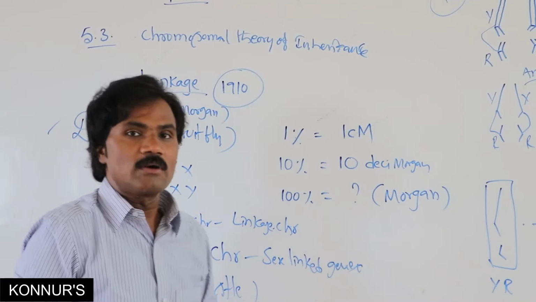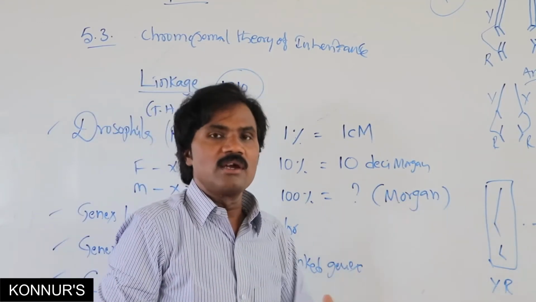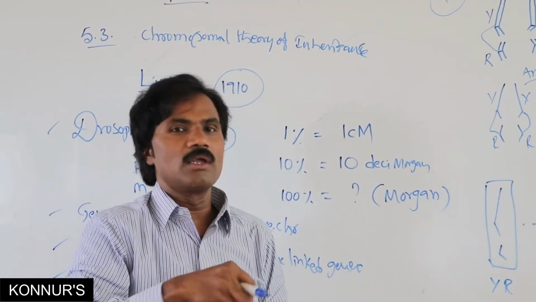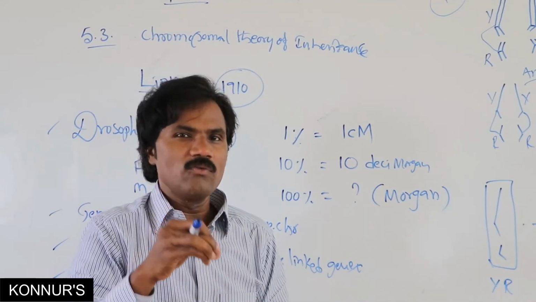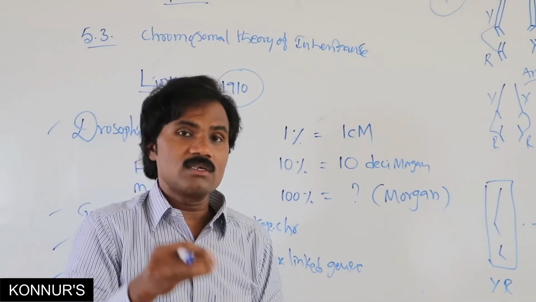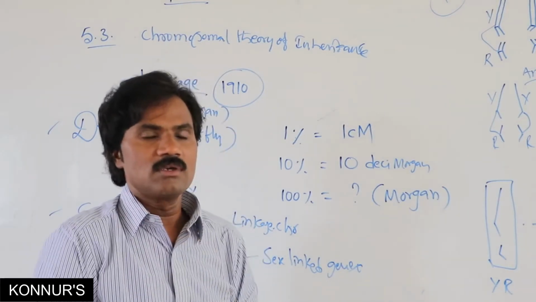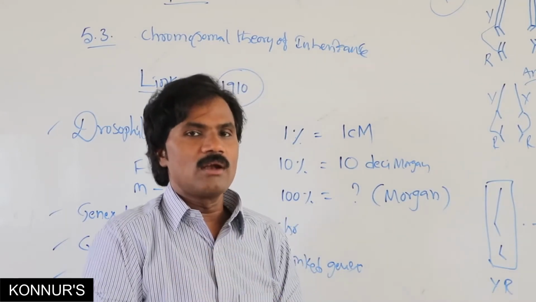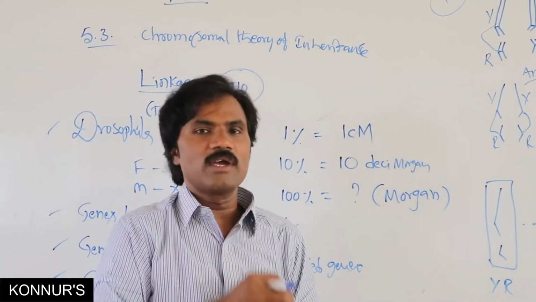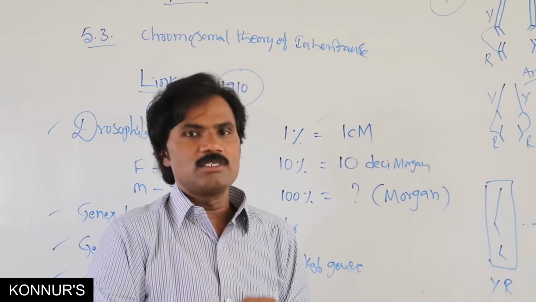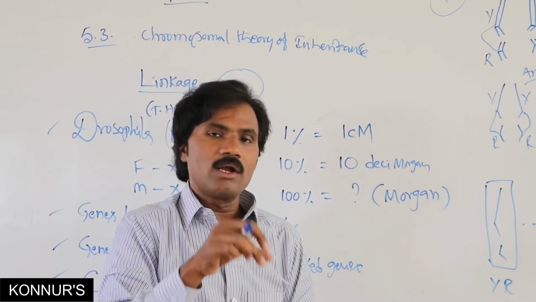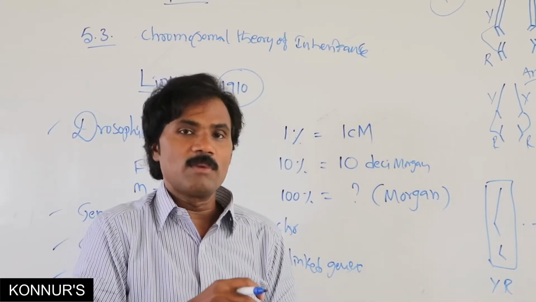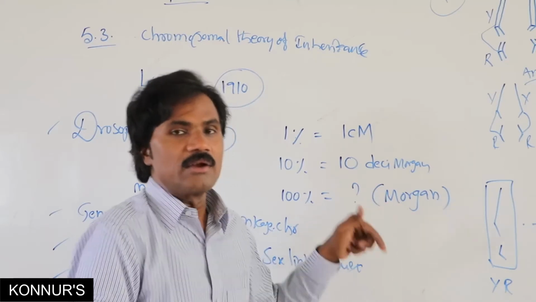Linkage may be very strong or very weak, so which factors influence linked genes? Normally sex, either female or male, age factor, temperature, or radiation can influence linked genes.